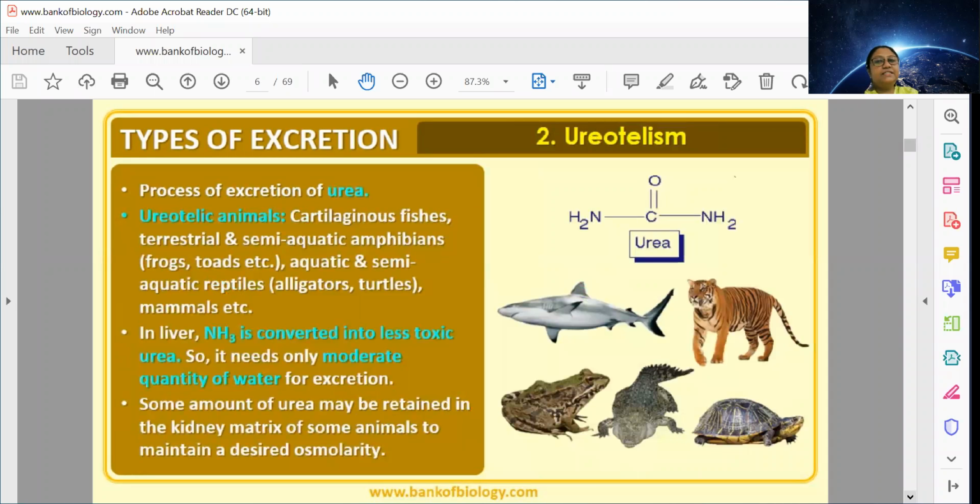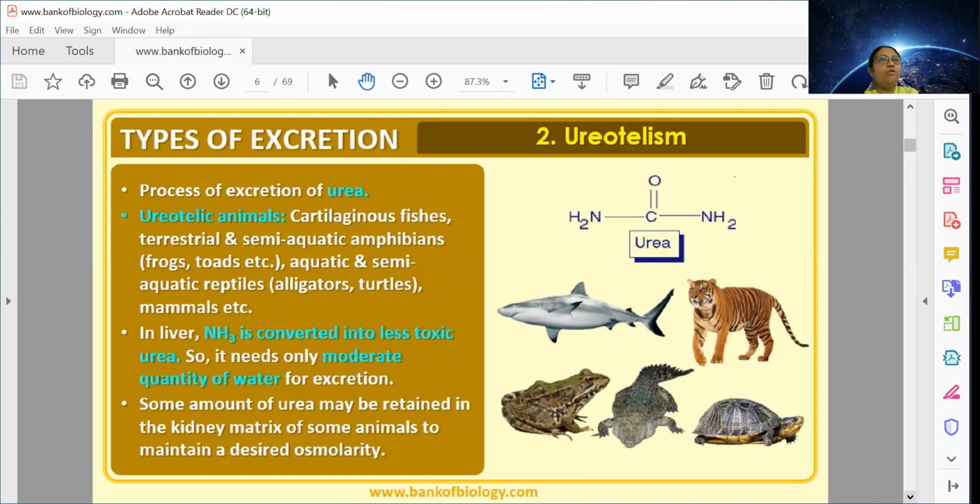Next is ureotelism. So, they are producing urea, and let me tell you, the production process of urea is very complicated. In our liver, there is a cycle called the ornithine cycle in which urea is produced.